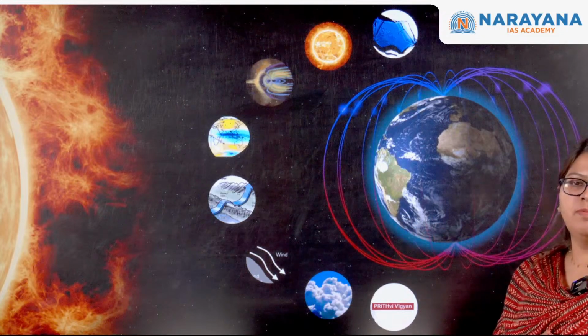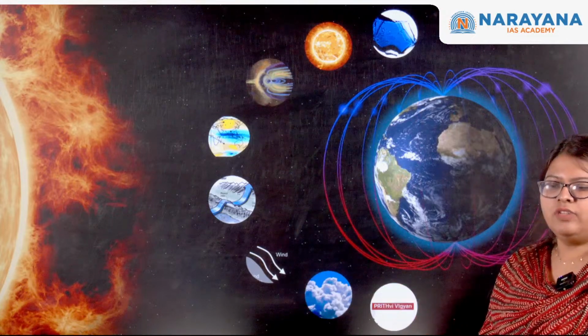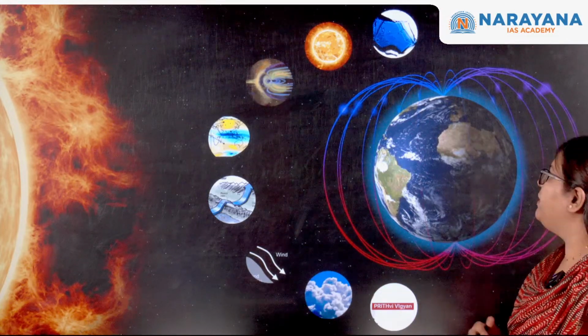So this talks about the coronal mass ejections or the solar winds, or you will actually have a faint idea about these, of the magnetic field of the earth. You can see clouds over here. So these are the important topics that we will be discussing.